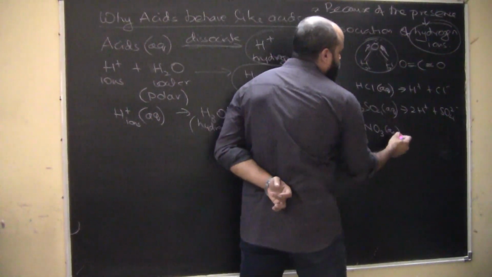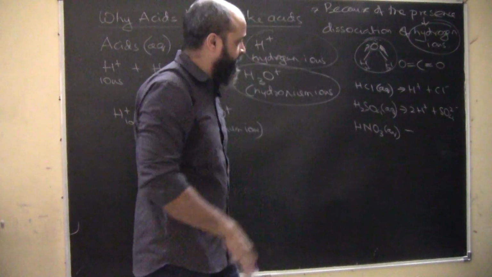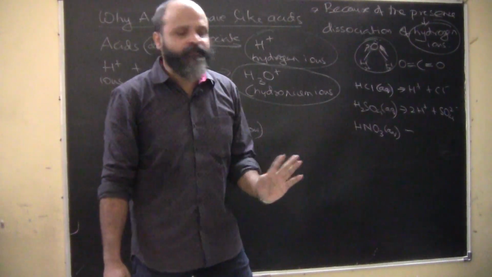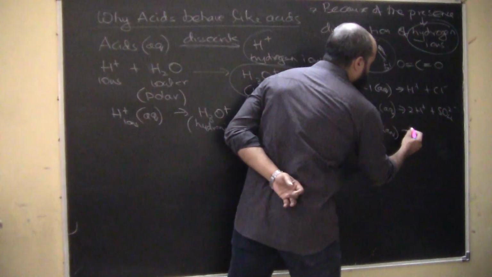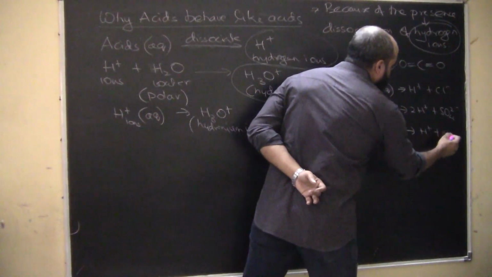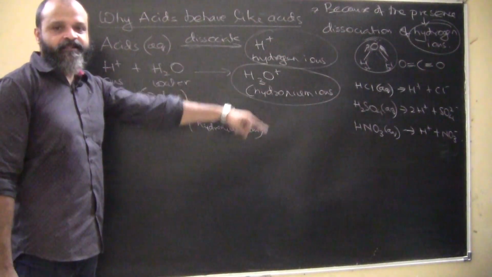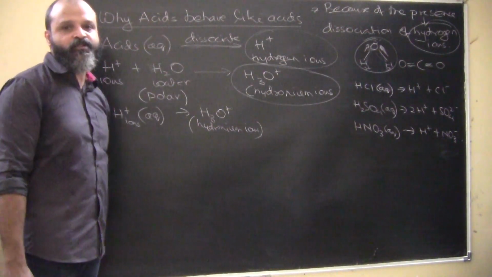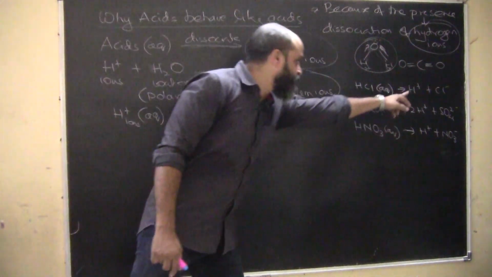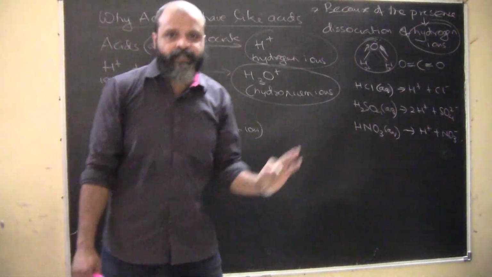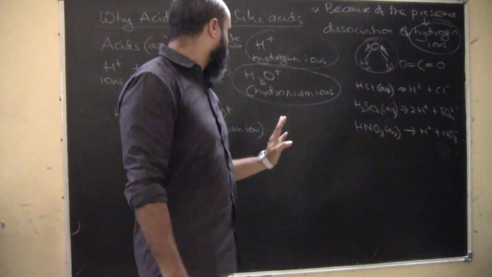We generally do not write aqueous form here because it's understood. So any acid will behave like this. This will dissociate into H plus plus NO3 minus. So these are certain acids and this is how they dissociate into ions, and these are the ions which are responsible for displaying their acidic behavior. I hope we are clear on this one.